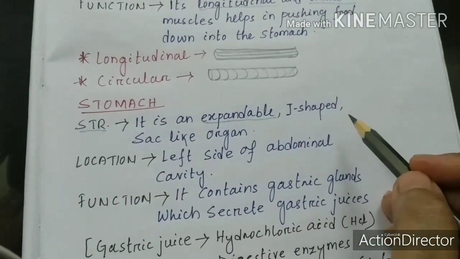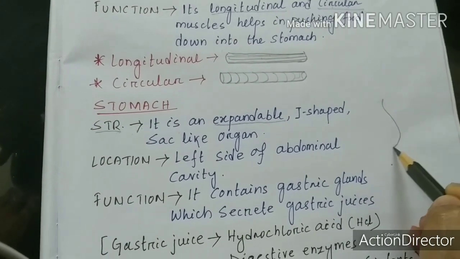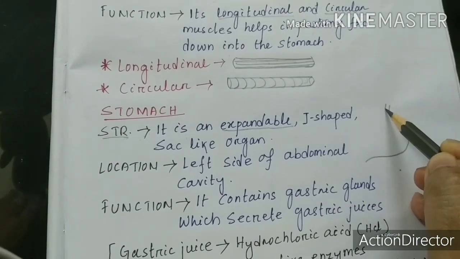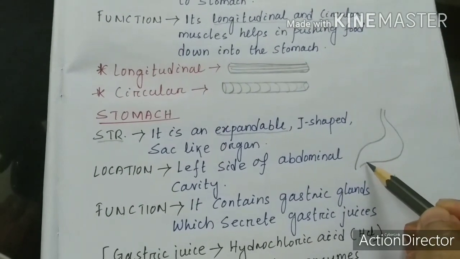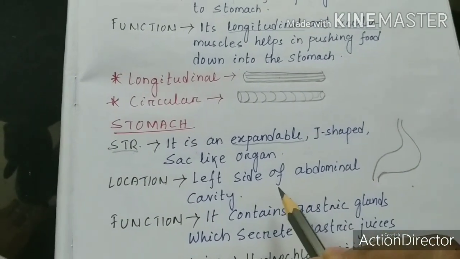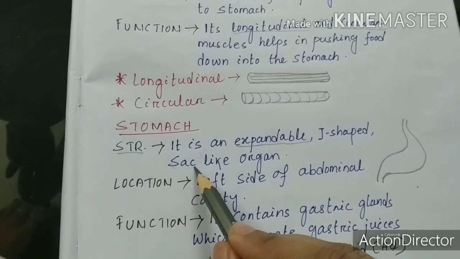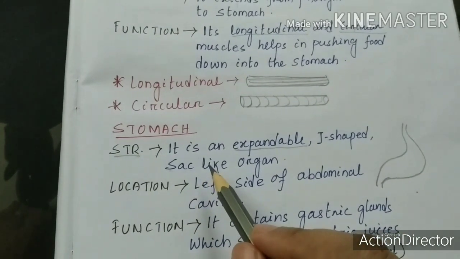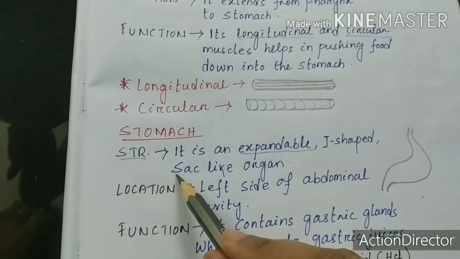J-shaped, we have already discussed the shape of the stomach. If you all remember, we have done it like this. This is the shape of the stomach, so it is somehow J-shaped. That's why we can say it is J-shaped. Sac-like means something which can hold. We can take the example of a polythene.